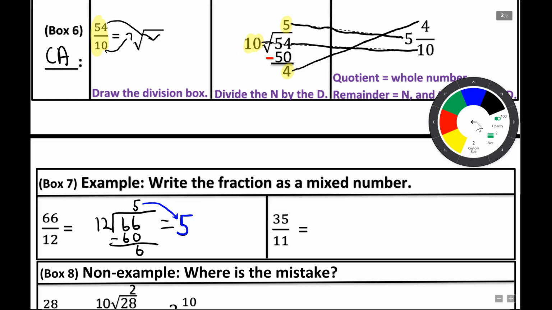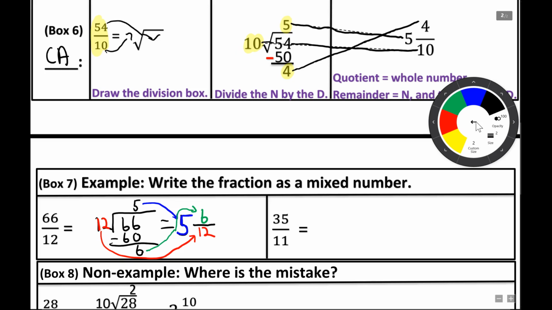Alrighty, the 6 right here is going to be my numerator. So I'm going to just go like this real quick. This 6, remember, it's just going to go to the top. So I'll write it right there. I don't want to draw the line too much. And then my 12, remember the divisor, 12. I'm going to put this 12 over here. So I will get 5 and 6/12.